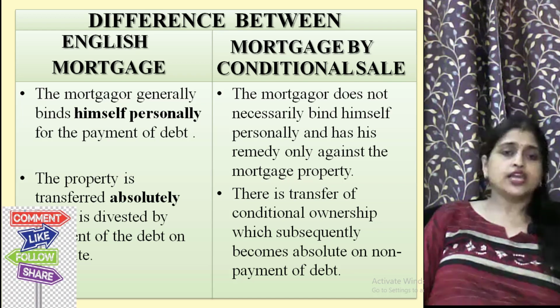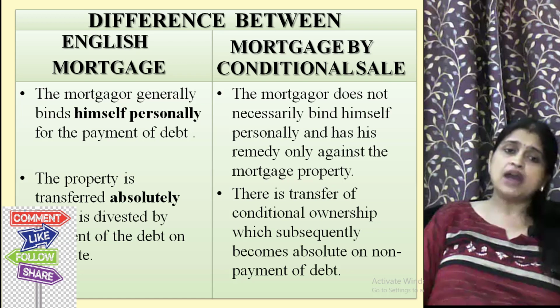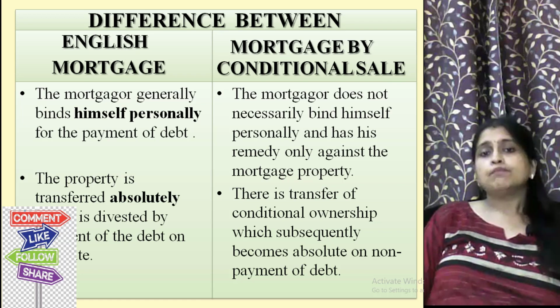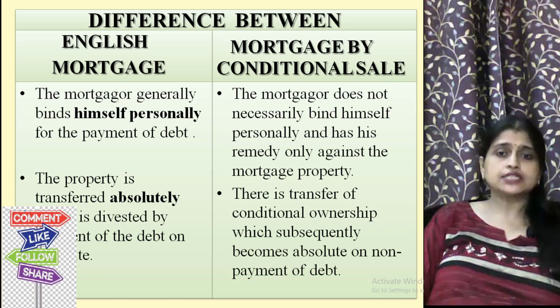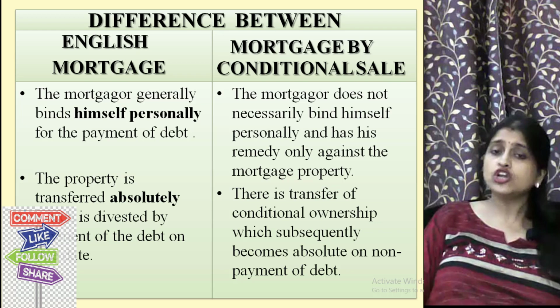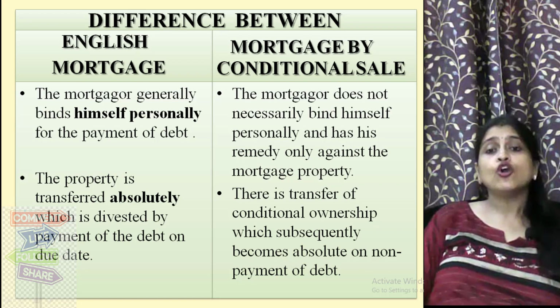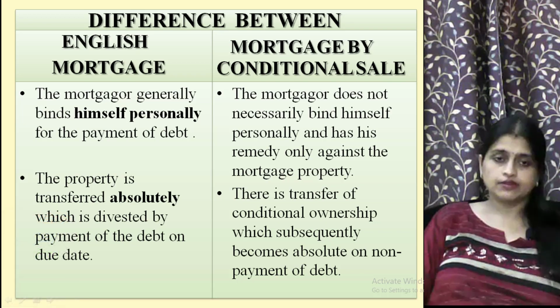In English mortgage, the mortgagor generally binds himself personally for the payment of debt. But in mortgage by conditional sale, the mortgagor does not necessarily bind himself personally and has his remedy only against the mortgage property.